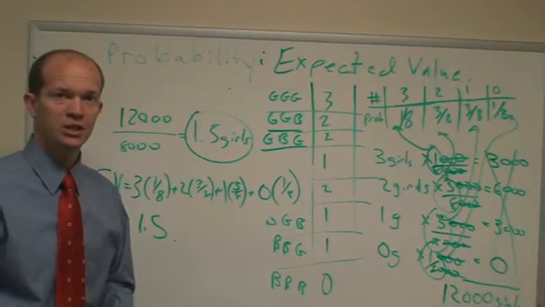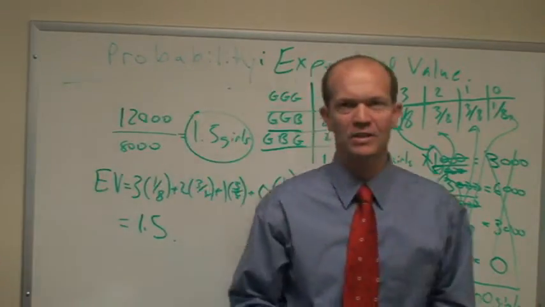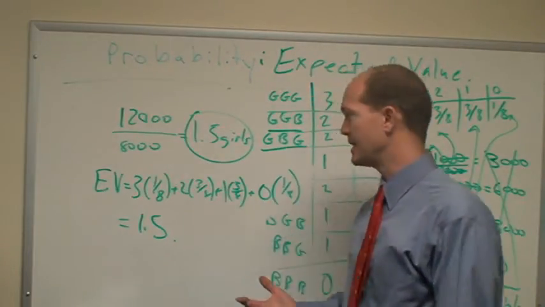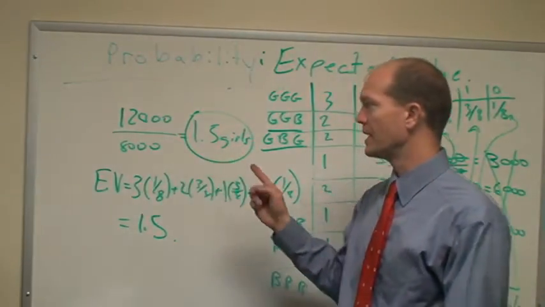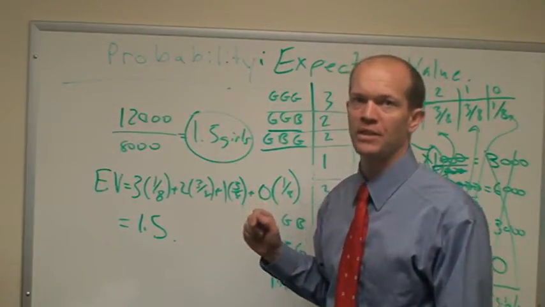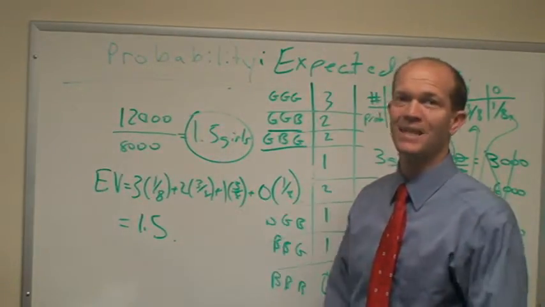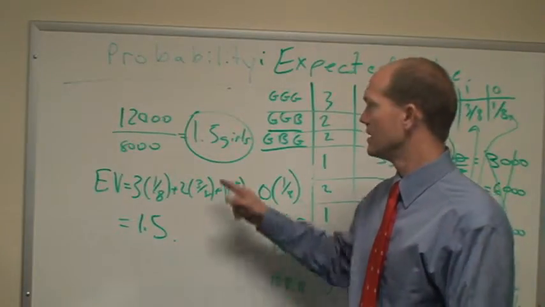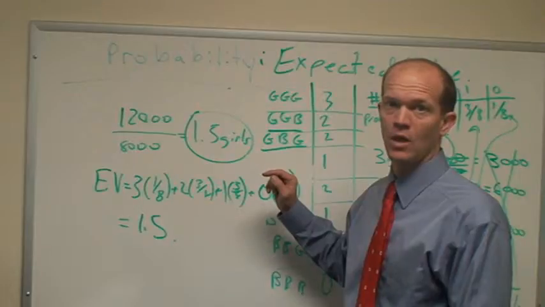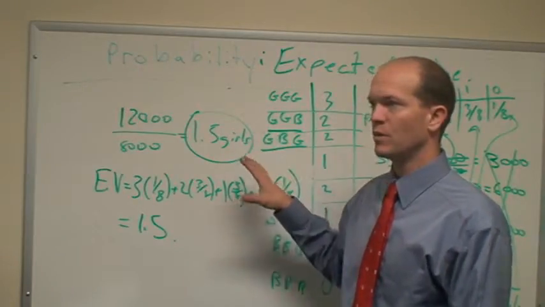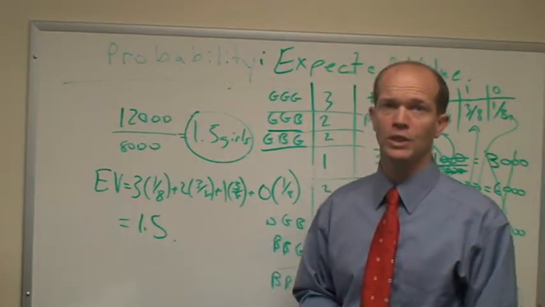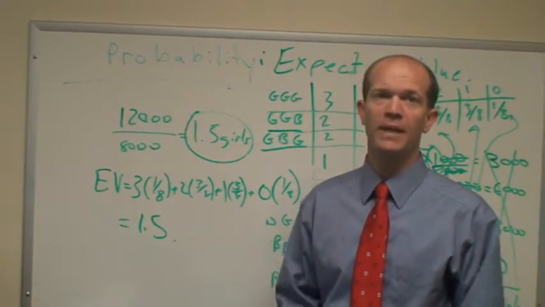Very important in any discussion of the expected value is what exactly this means. Going back to the 3-child family, what it gets at is that the best number I can see for the average number of girls I would expect in a 3-child family, if I look at lots and lots and lots of 3-child families, is 1.5 girls. It's the long run average. In our example, we're thinking about having lots and lots of families. Expected value also works if I look at one event that I'm repeating.